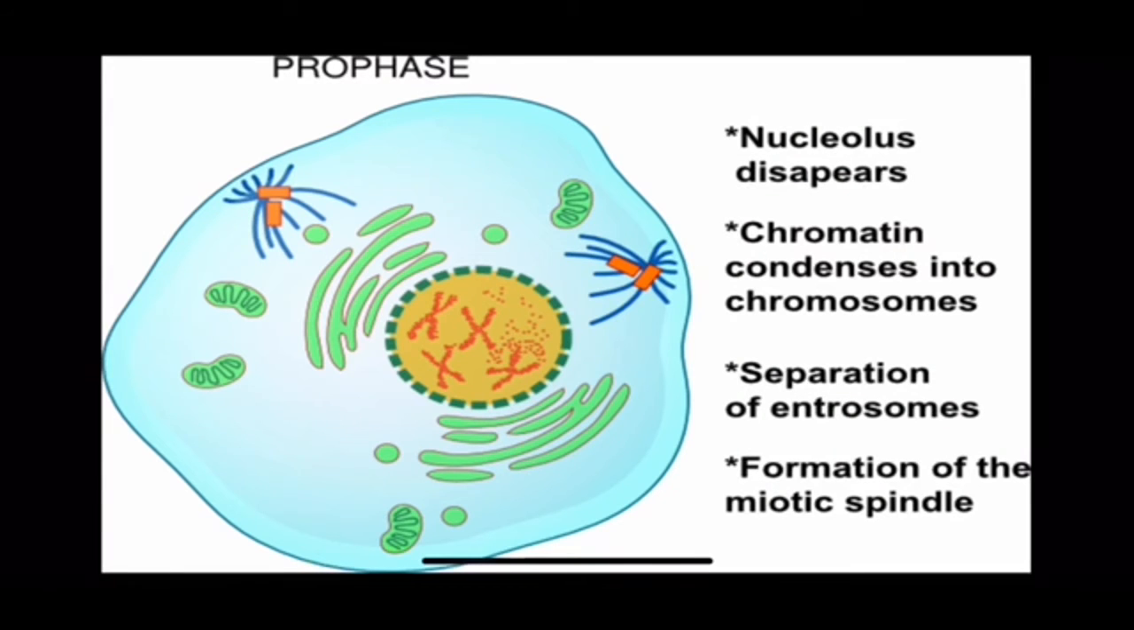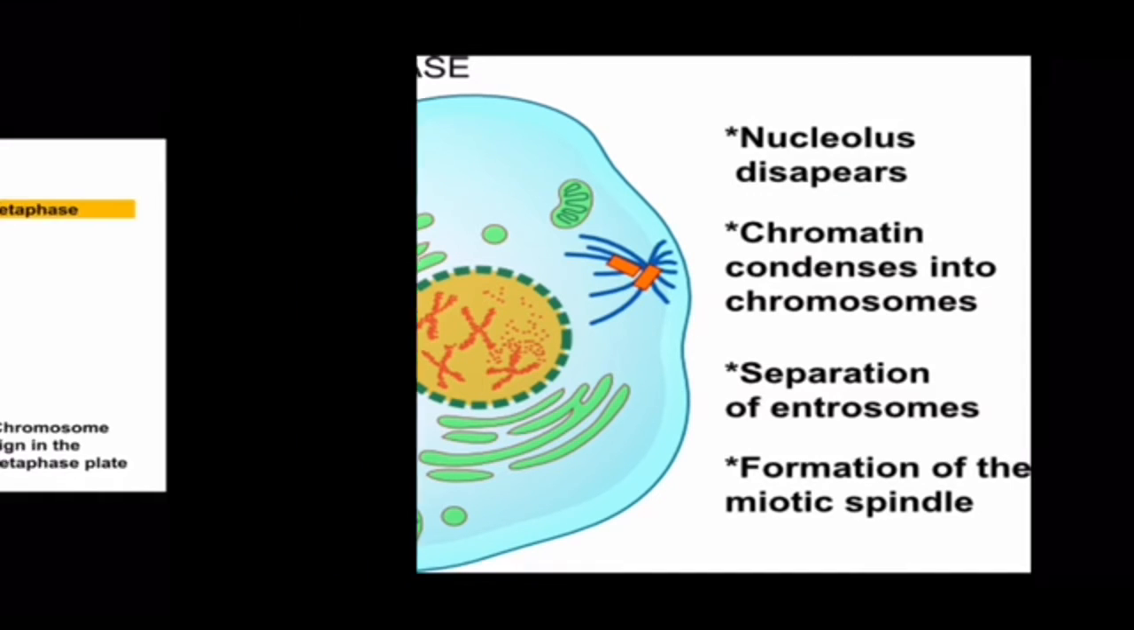Next is prophase. This is the first phase of mitosis. After interphase, the DNA is already replicated. What happens during prophase is the condensation of chromatin into chromosomes, and it ends with the disappearance of the nucleolus.